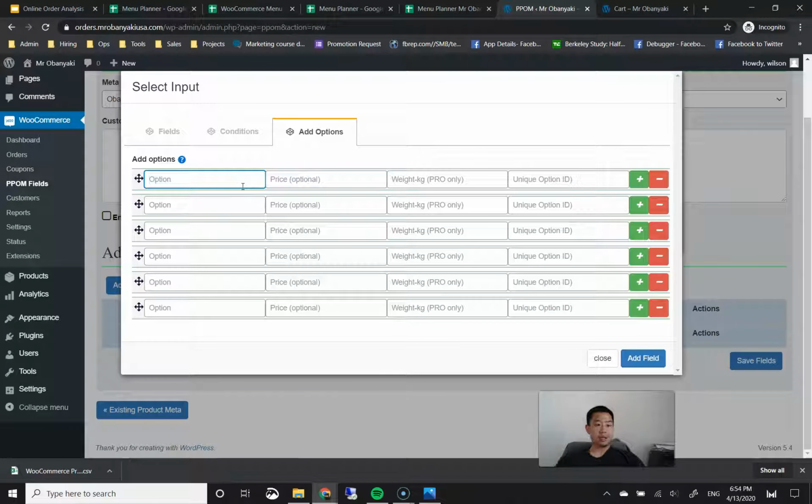All right, so this very first column, like I told you, is the name of the obanyaki. So I'm going to go ahead and type in the name of the obanyaki here. Then you have the price, which is optional. Again, this is no additional cost because we already factored it into the cost of the base product. We're going to leave this blank. Okay. Then the next one we're going to do is input this custard obanyaki. We're going to input the rest of these obanyaki flavors.